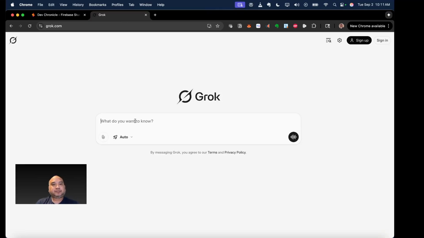I'm going to generate a PRD, which is a product requirements document, for an app made with Firebase Studio.